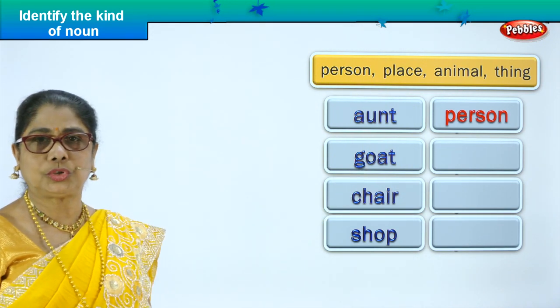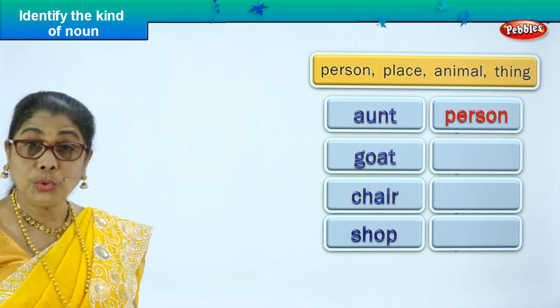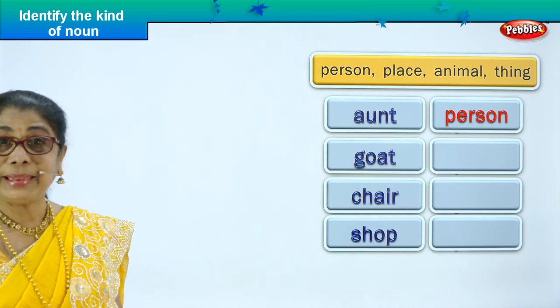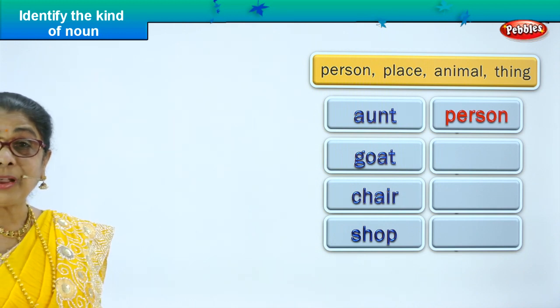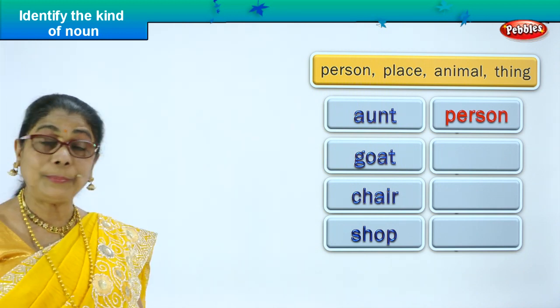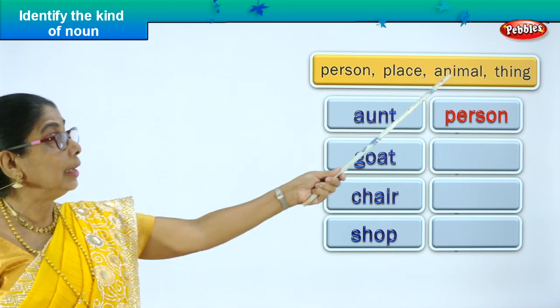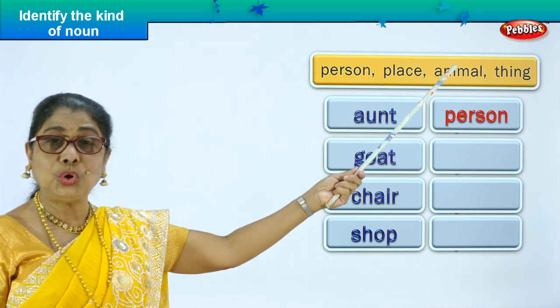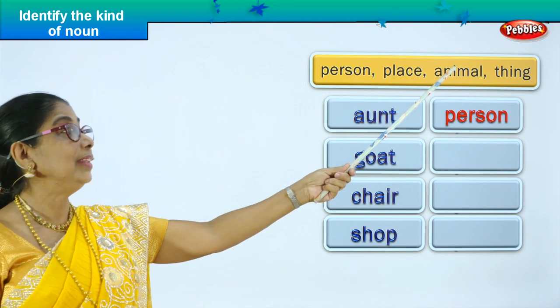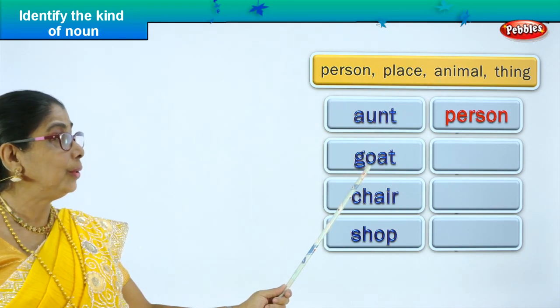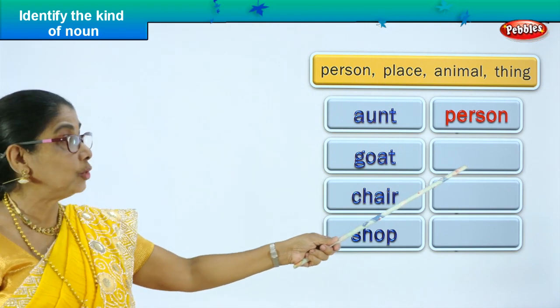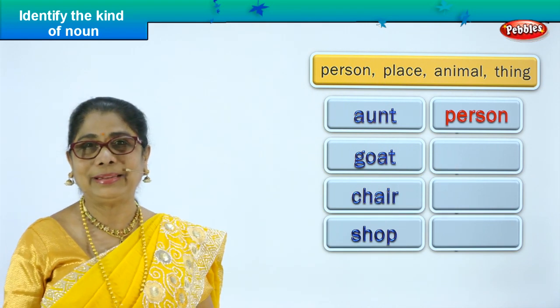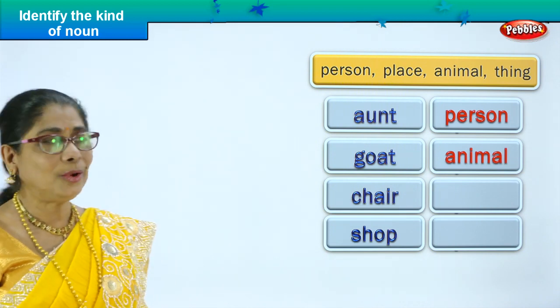Let's look at the second noun, goat. What is a goat? Goat is an animal that gives you milk, meat. It grows in the farm. Yes, you can also keep it at home. So goat, it's an animal. Have you seen goats? Yes, it's a lovely little animal. So goat, it's a noun. What kind? Animal. So we write it here, animal. So we found 2 nouns.